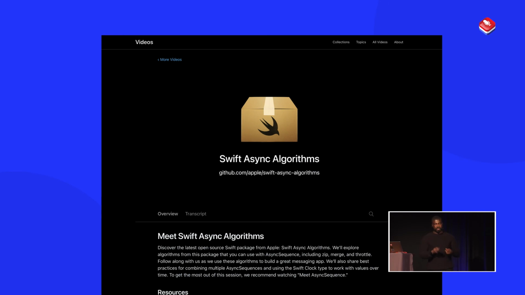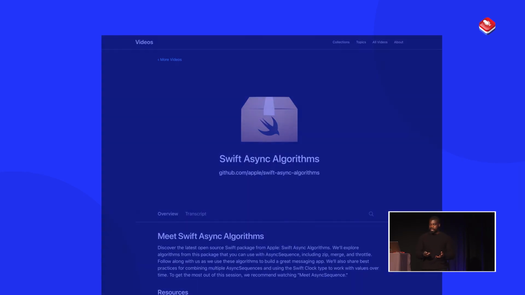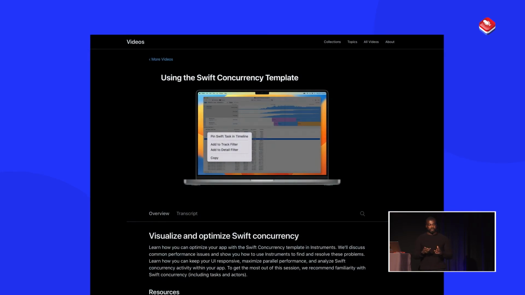Another thing I wanted to note quickly is we also have this new package available to us called async algorithms, which, if you're someone who works in a Combine world, you can start to migrate those operators to Swift concurrency as well, which is pretty nice. And also at DubDub, there was this video, which shows you how to make the most out of your concurrent code.